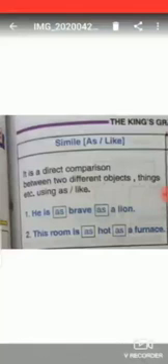Now let's see the example. If you have a sentence, he is as brave as a lion. As you see, the sentence has as in it. So if you see as in a sentence, immediately this is the indication that it is a sentence of simile. Let's see the next one, this room is as hot as a furnace. Here also as is written. So if a sentence has as in it, that means this sentence is a simile.